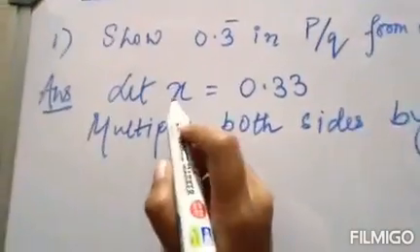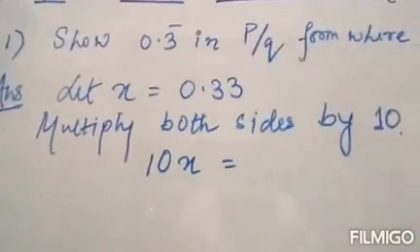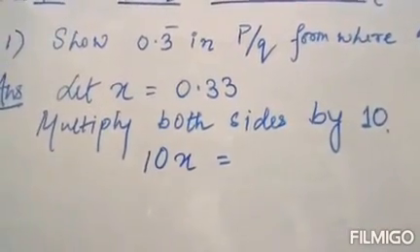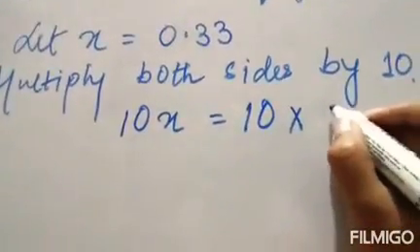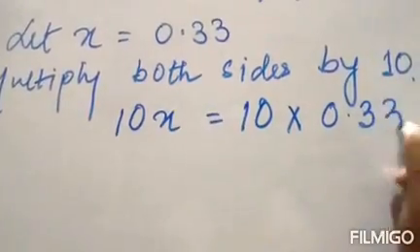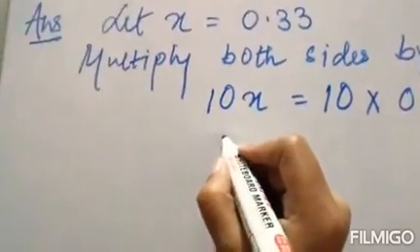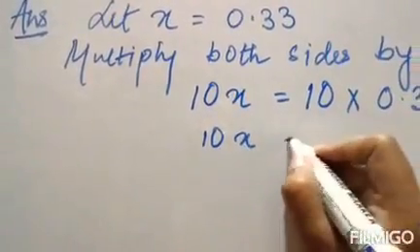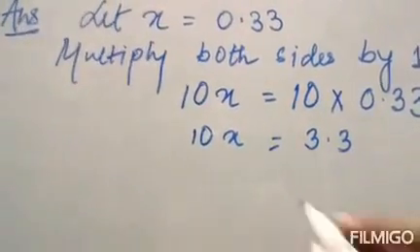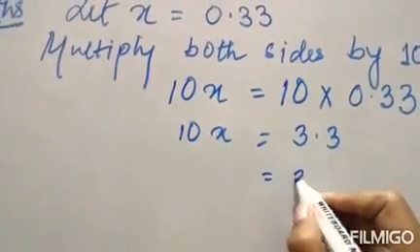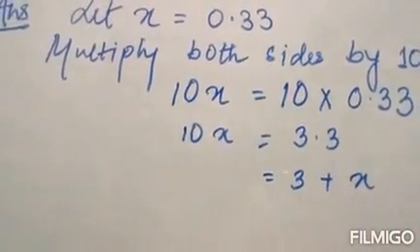So if you multiply x by 10, what will come? 10x. And on this side it will be 10 into 0.33, which means 10x is equal to 3.3, or we can say 3 plus x, if I assume that this is going on.